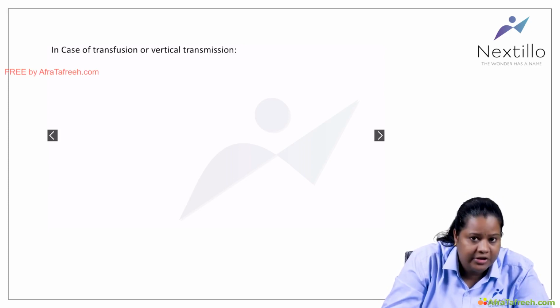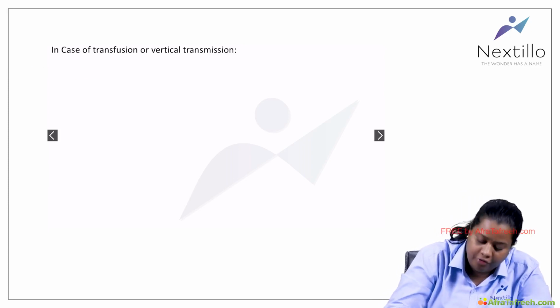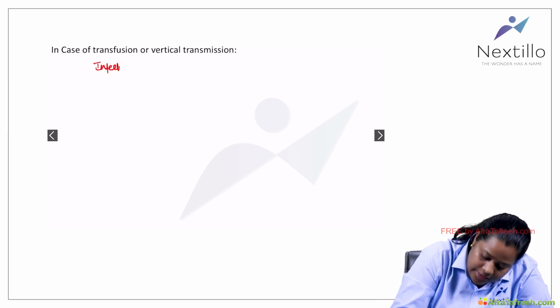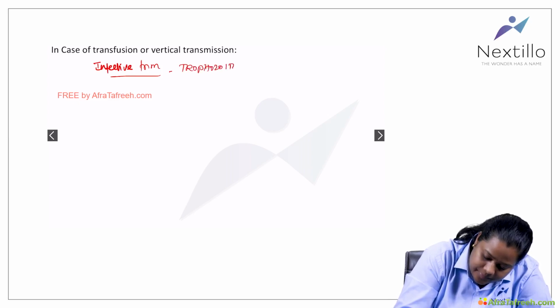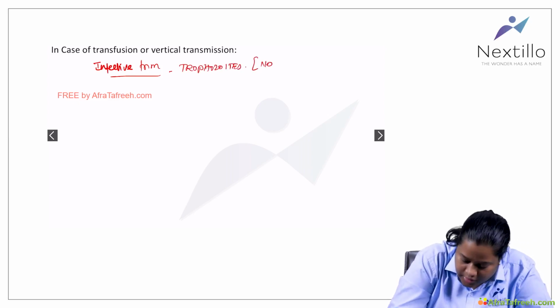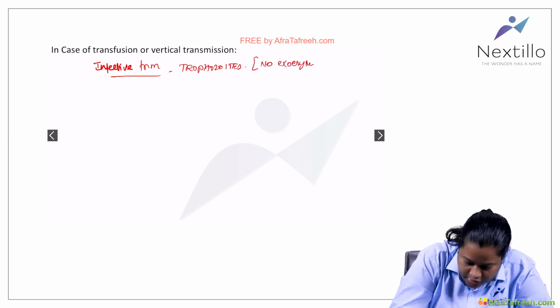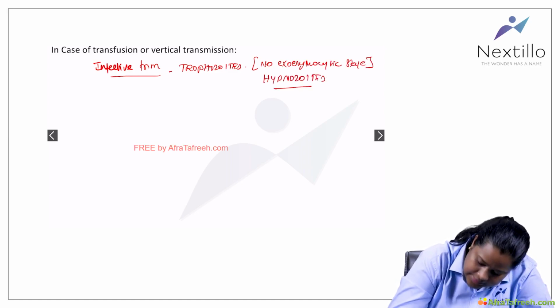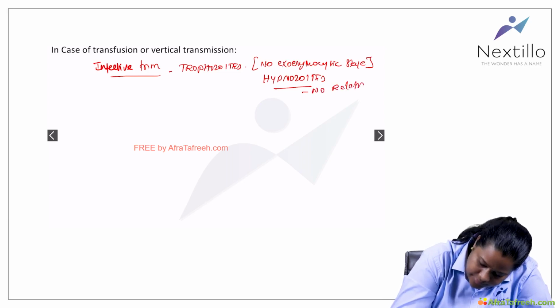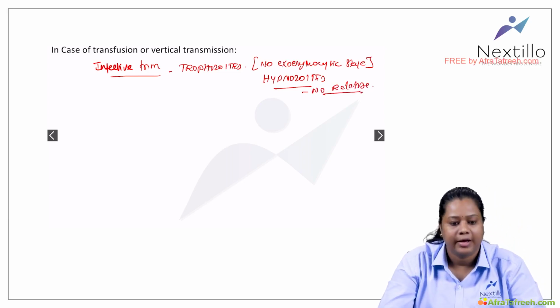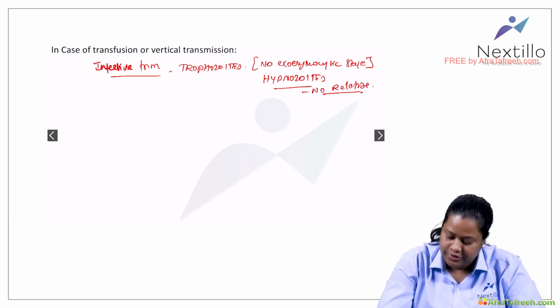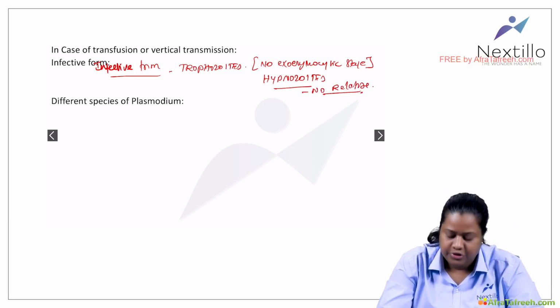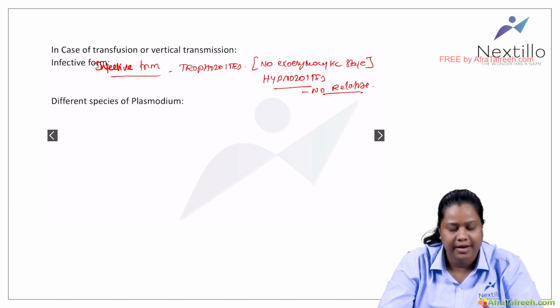Okay, and now, in case of a transfusion, suppose a patient gets the transfusion directly from an infected person, what will be the infective form? The trophozoites are the circulating form, so the infective form in that case would be trophozoites. So there will be no exoerythrocytic stage. The exoerythrocytic stage forms are the hypnozoites, so in that case there will be no relapse. Fine. So you should know about the vertical transmission and the blood transfusion.